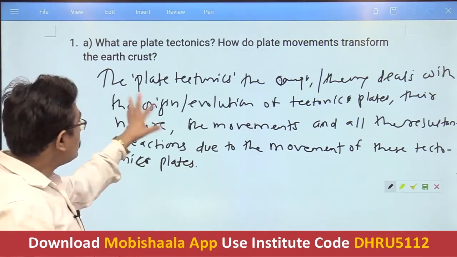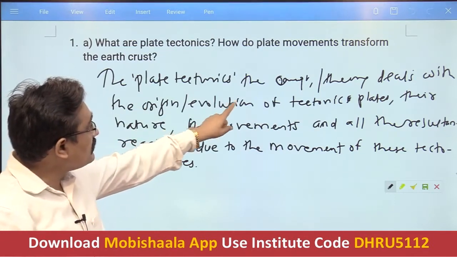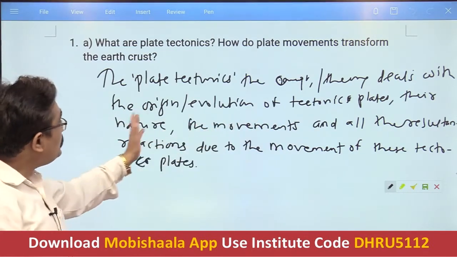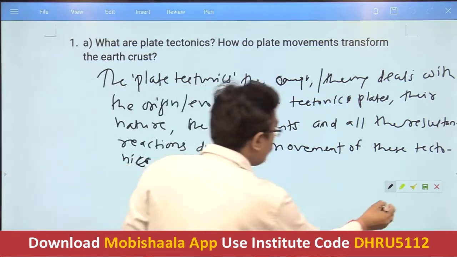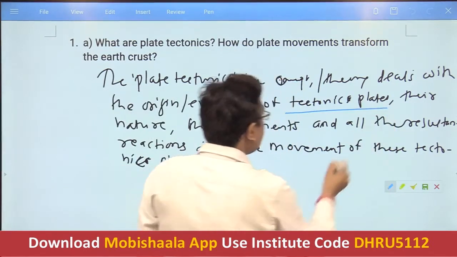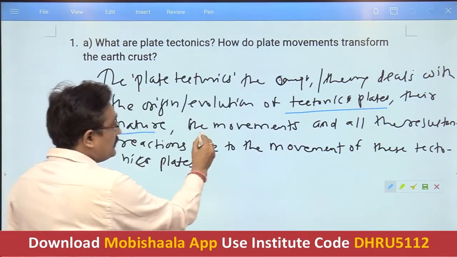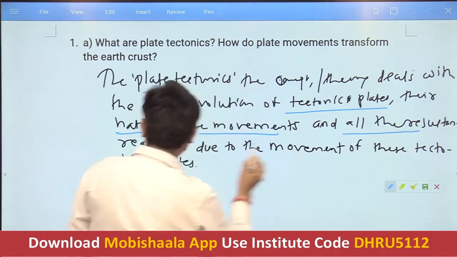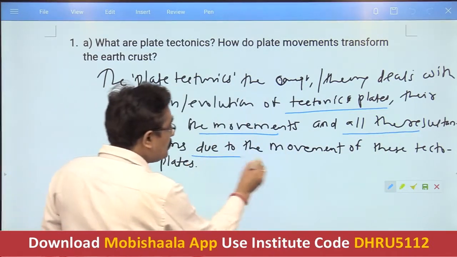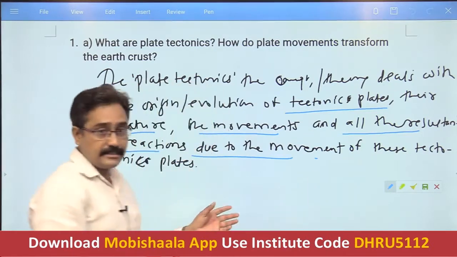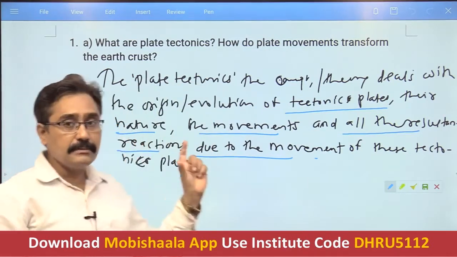What is it? The concept of plate tectonics is the concept or the theory that deals with the origin or the evolution of the tectonic plates, their nature, their movement, and all the resultant reactions that arise due to the movement of these plates. Yes, this is how we can define plate tectonics.